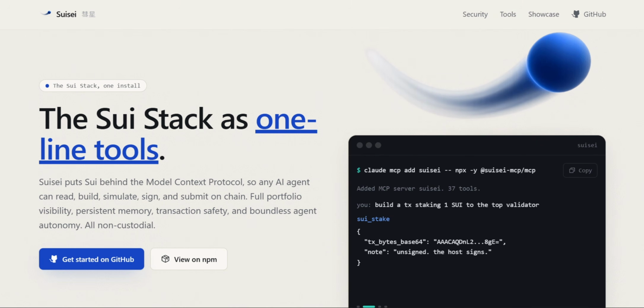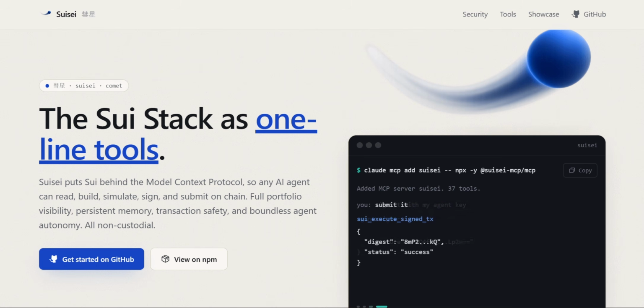Hi, I'm ANL and this is the movie video for Suisei. Suisei is an all-in-one line tool for the entire Sui ecosystem.